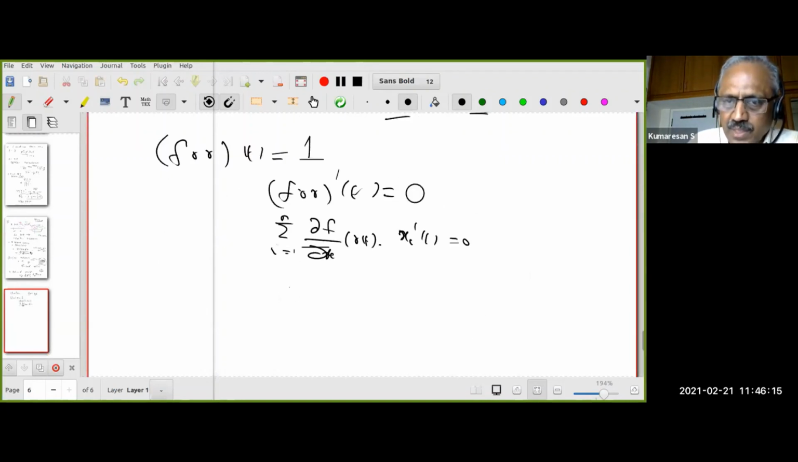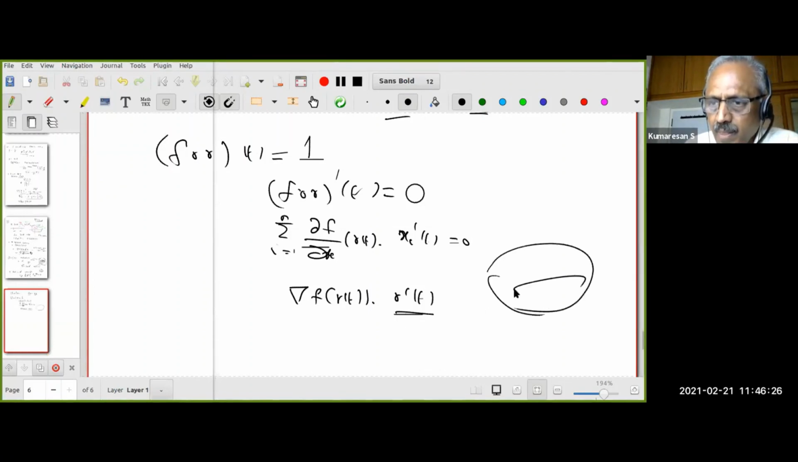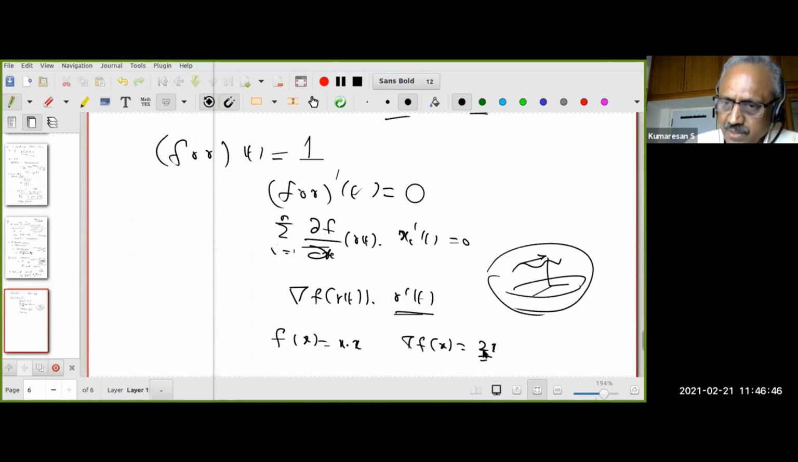Right? Therefore, let's look at this. This is the gradient of f at gamma t dot gamma prime t. But what do I think of gamma prime t? That's a tangent vector. So I have a sphere, and there is a curve, and this is a tangent vector to this curve. What does it say? Now what is the function f? f of x is x dot x. Therefore, what is the gradient of f at x? 2 times x. We had already seen this.